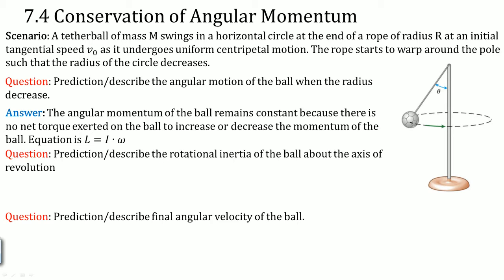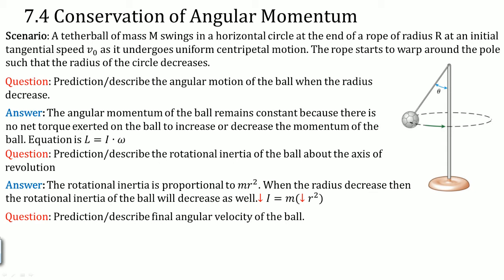The next question: what is your prediction by describing the rotational inertia of the ball about the axis of rotation? Well, the rotational inertia is proportional to mr squared. That is the I value. The I value is technically equal to mr squared. Sometimes there's a constant in front.